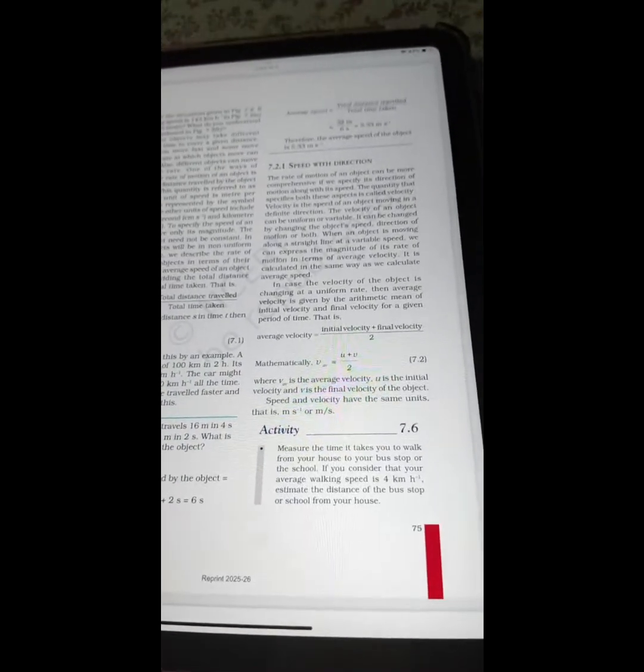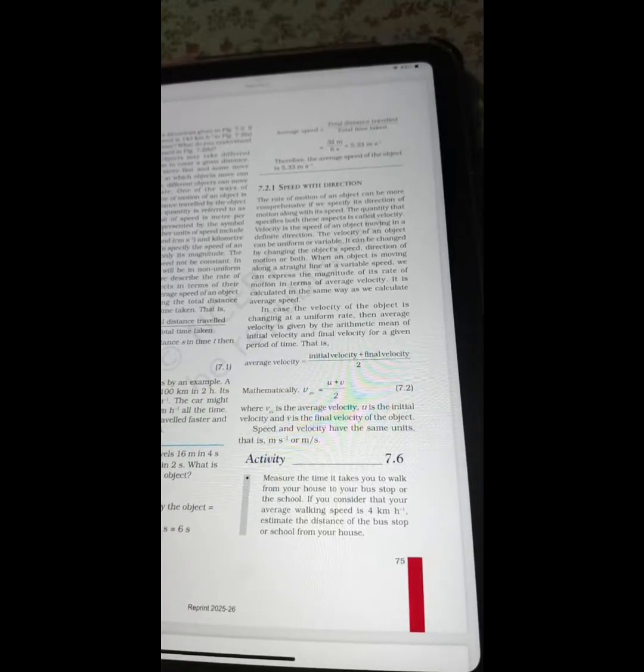Let's come to the right side of the same page. Average speed is equal to total distance traveled divided by total time taken. So it will be 32 divided by 6 seconds. It will become 5.33 meter per second. Therefore, the average speed of the object is 5.33 meter per second.